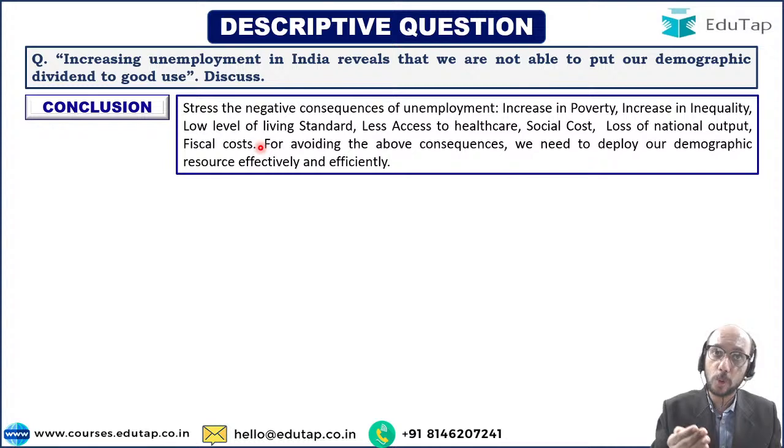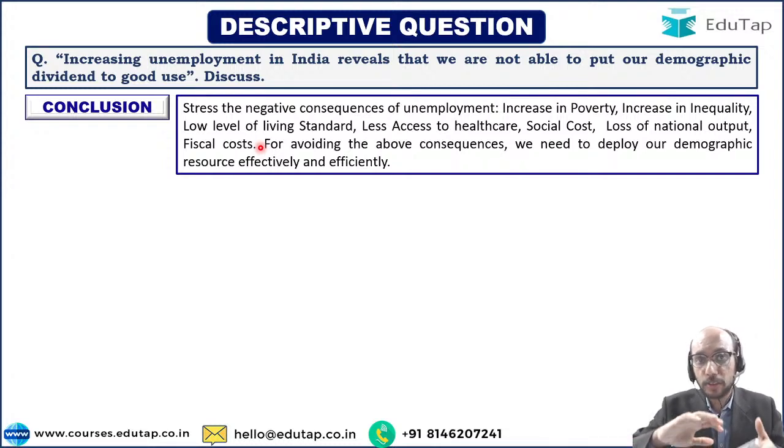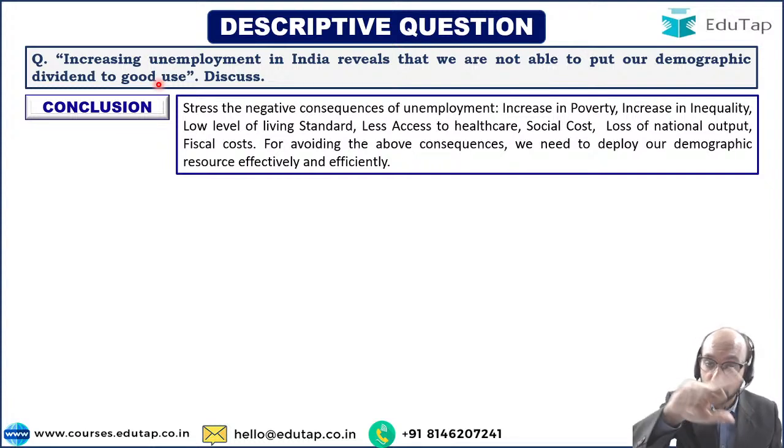And if we want to sort of avoid the above consequences, we need to be able to deploy our demographic resource effectively and efficiently, right? So you have to give a 360-degree overview of this entire concept when we are talking about this kind of a question. When we say that you have to discuss increasing unemployment in India, reveals that we are not able to put our demographic dividend to use. So you don't have to be unidimensional, you have to be multidimensional.